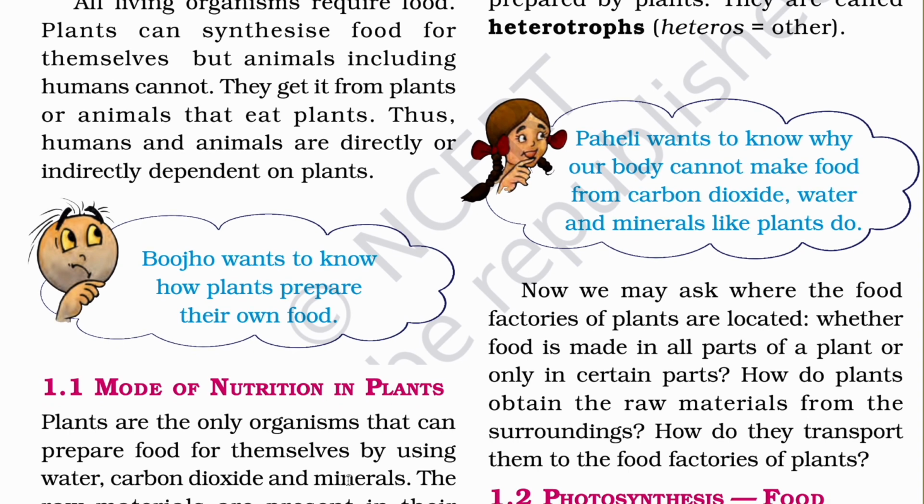Paheli wants to know why our body cannot make food from carbon dioxide, water, and minerals like plants. First and foremost, I think you know the answer to this question. Previously, I told you plants have a special part from which they can prepare food. The part is known as leaves.